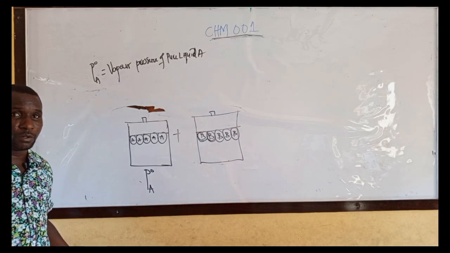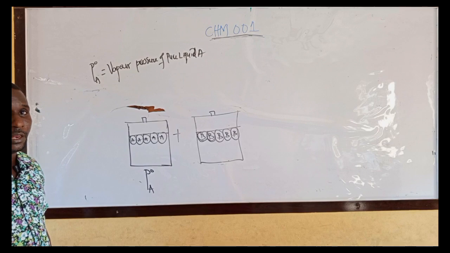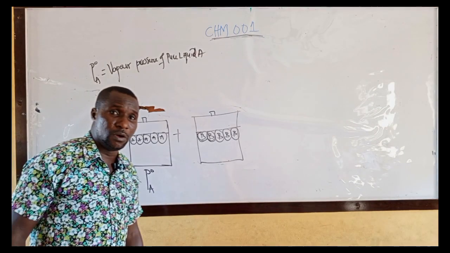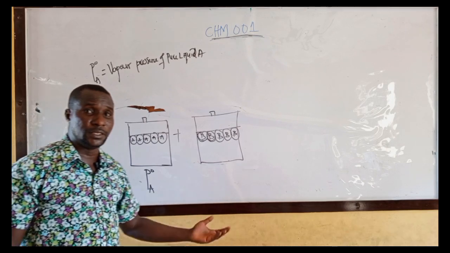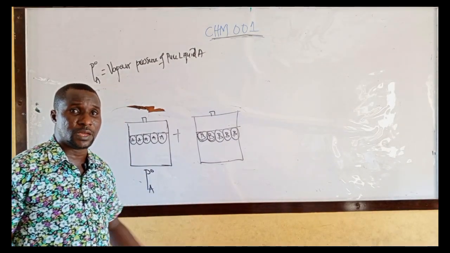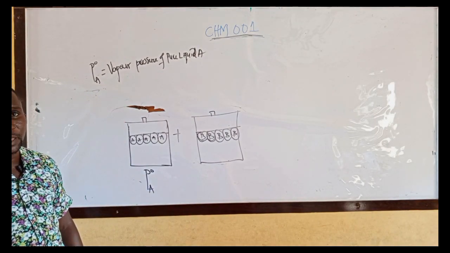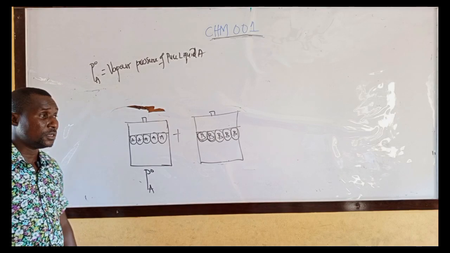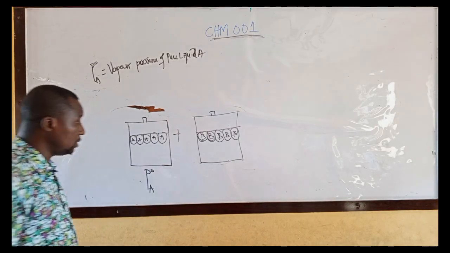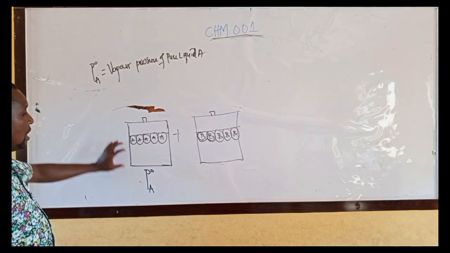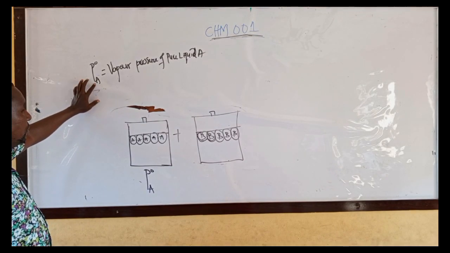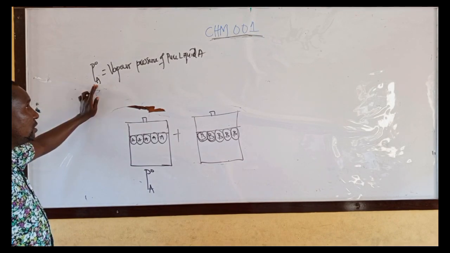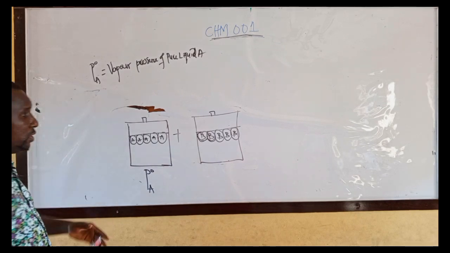Liquid A is pure because it's a compound in liquid form. A liquid compound could be toluene, ethanol, benzene, acetone. It could be water. They are pure substances. This is the vapor pressure of pure liquid A. That is P naught A.